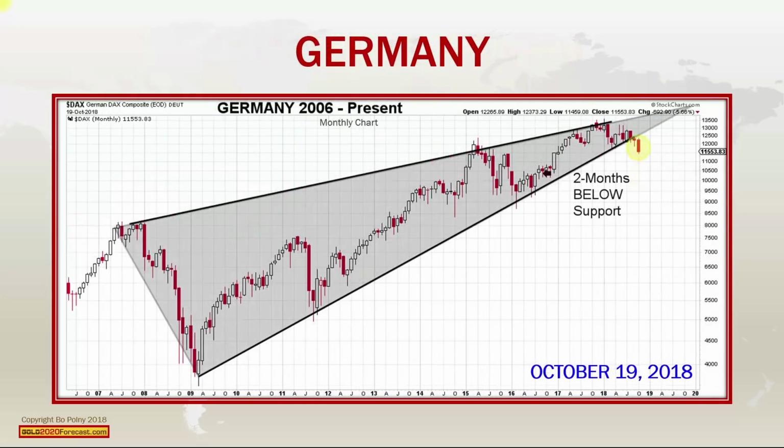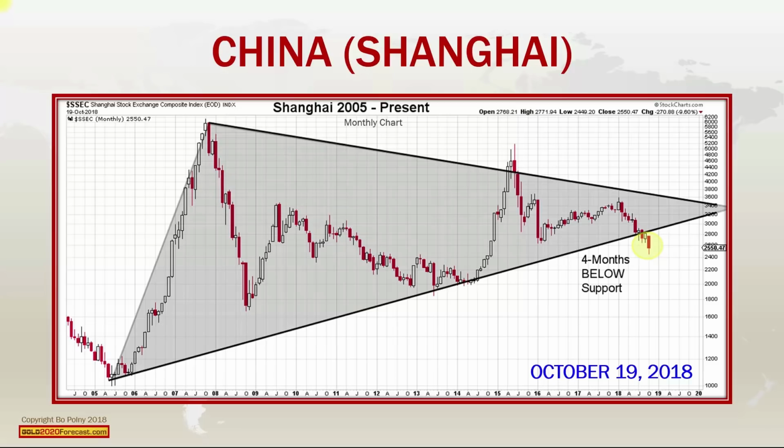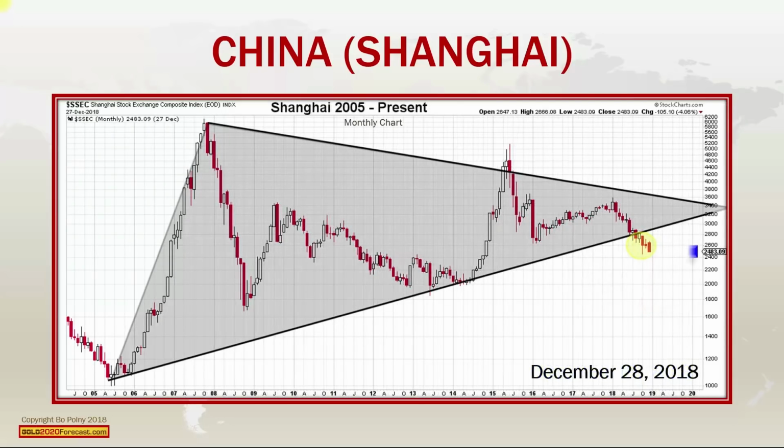Next, let's look at Germany. Germany at the time had already broken support and was leading the markets down, and since October, Germany has continued to crash further. Next, let's look at China. China at the time, like Germany, had already broken the channel and was leading the way down, and since October, China also has crashed further.